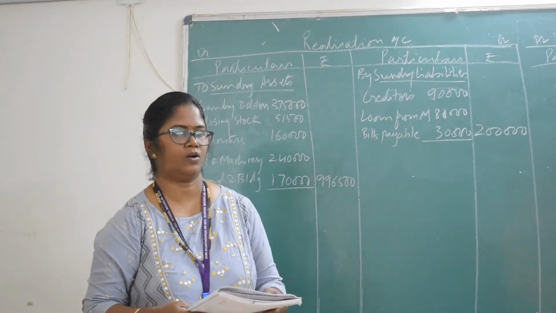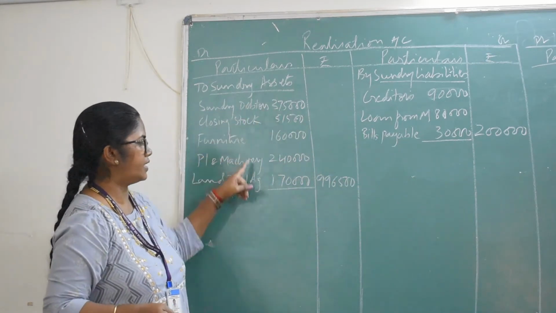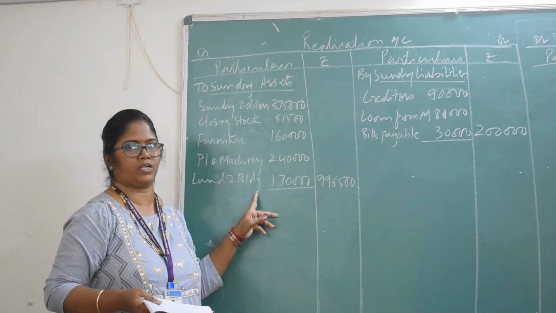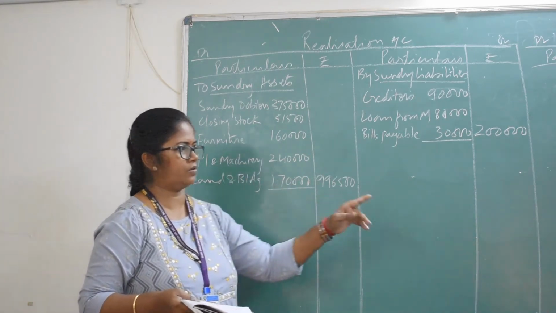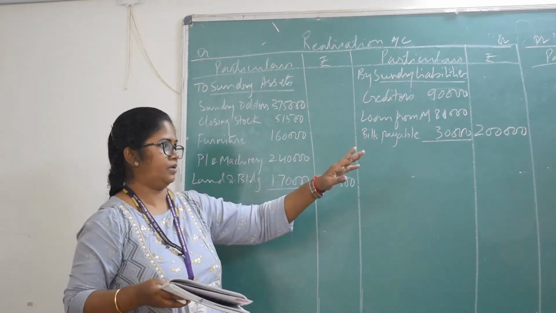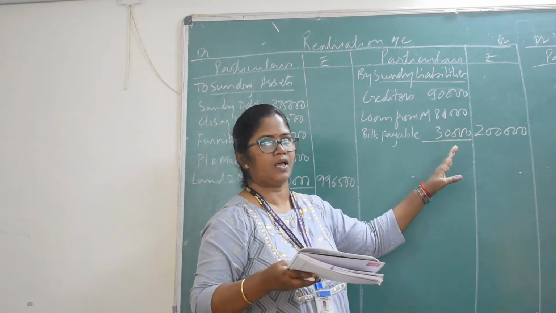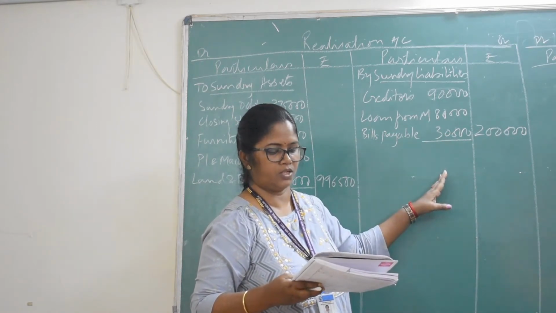After transferring all the assets and all the liabilities, see, I have transferred all the assets except cash and profit and loss account. So you should not make the mistake of transferring cash here. Cash will come in cash account and profit and loss account will go in partners capital. Liabilities, I have transferred all the liabilities except capital and this general reserve.